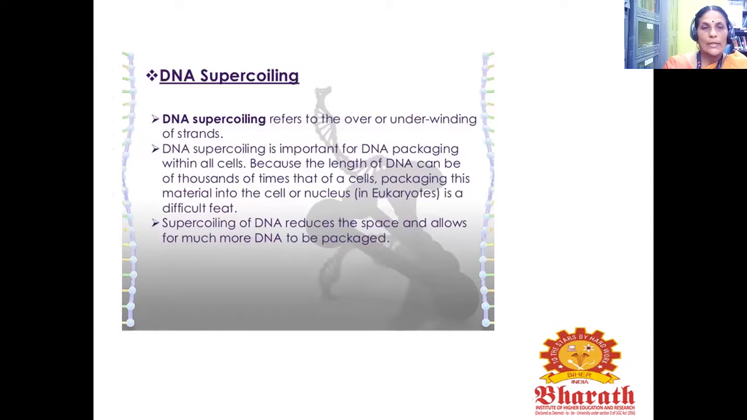And next we see about DNA supercoiling. DNA supercoiling refers to the over or underwinding of strands. DNA supercoiling is important for DNA packaging within all cells because the length of the DNA can be thousands of times that of a cell. Packaging this material into the cell, or the nucleus in eukaryotes, is a difficult feat. The supercoiling of DNA reduces the space and allows for much more DNA to be packaged.